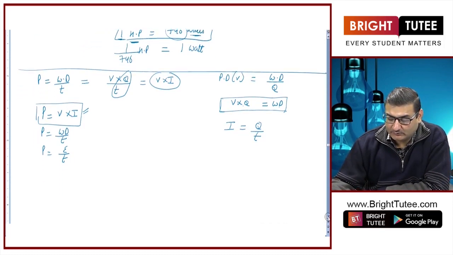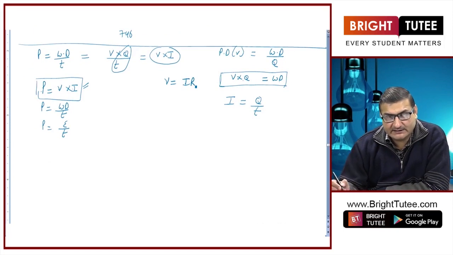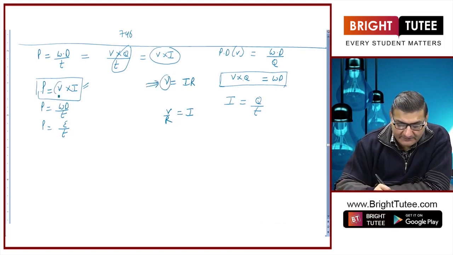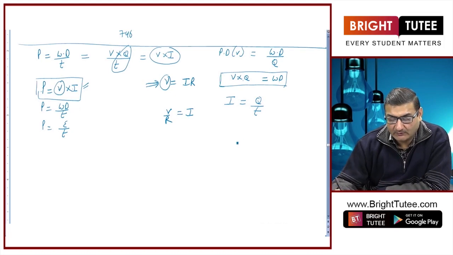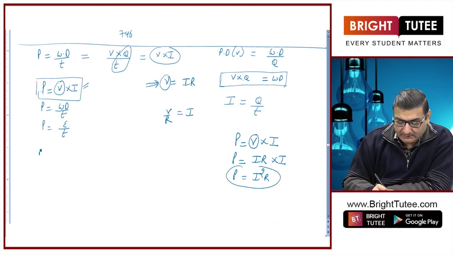Now, an important thing to consider is when I am writing P is equal to V into I, know that V is equal to IR, this is stated by Ohm's law. Similarly, I will be equal to V upon R. Now, if I replace this value of V, I will get another unit. How? P is equal to V into I. Instead of V, now I am replacing it with V is equal to IR, and I remains the same. So, we get another derived unit, that is power is equal to I square R.